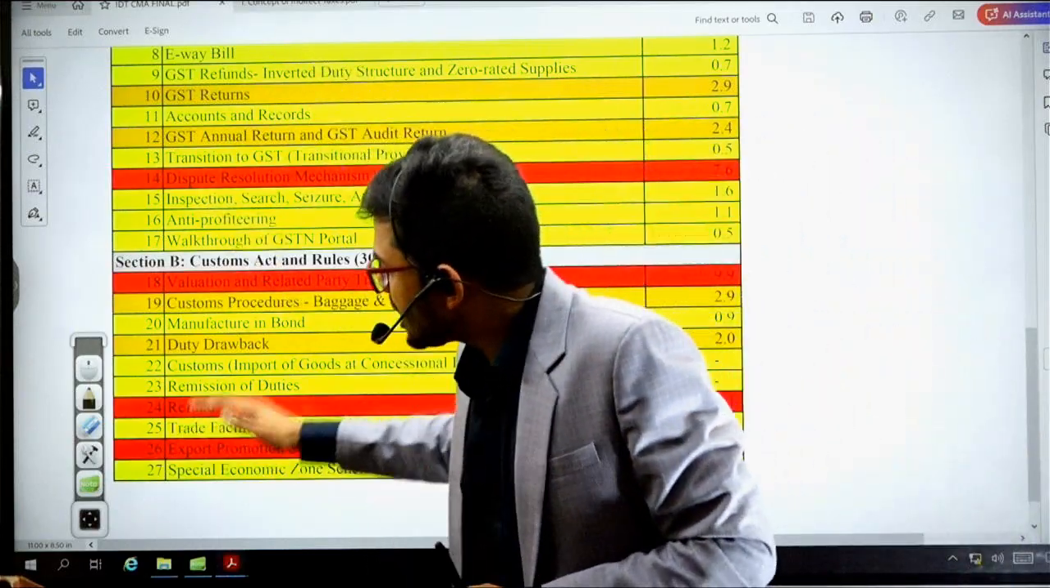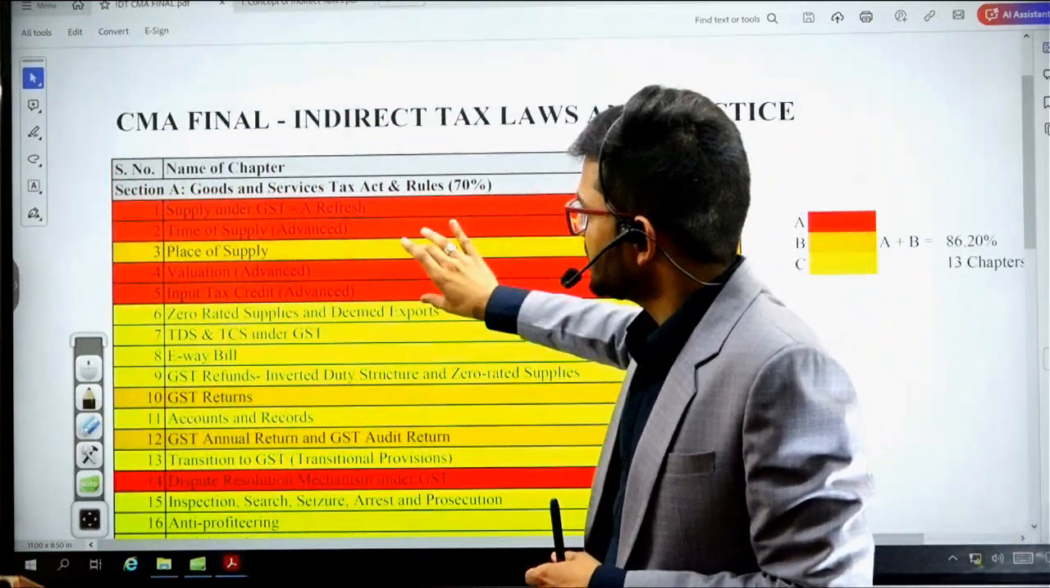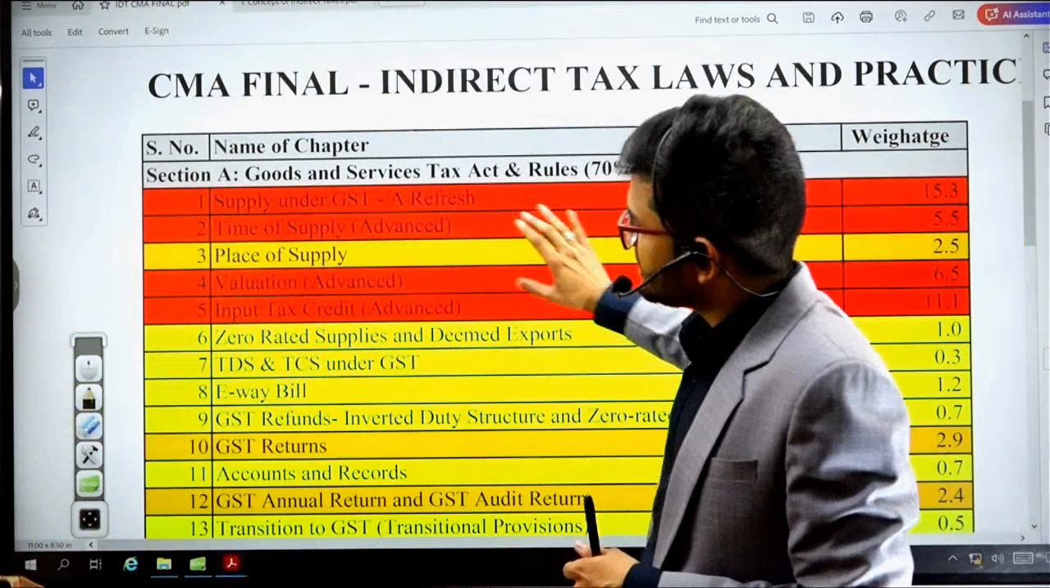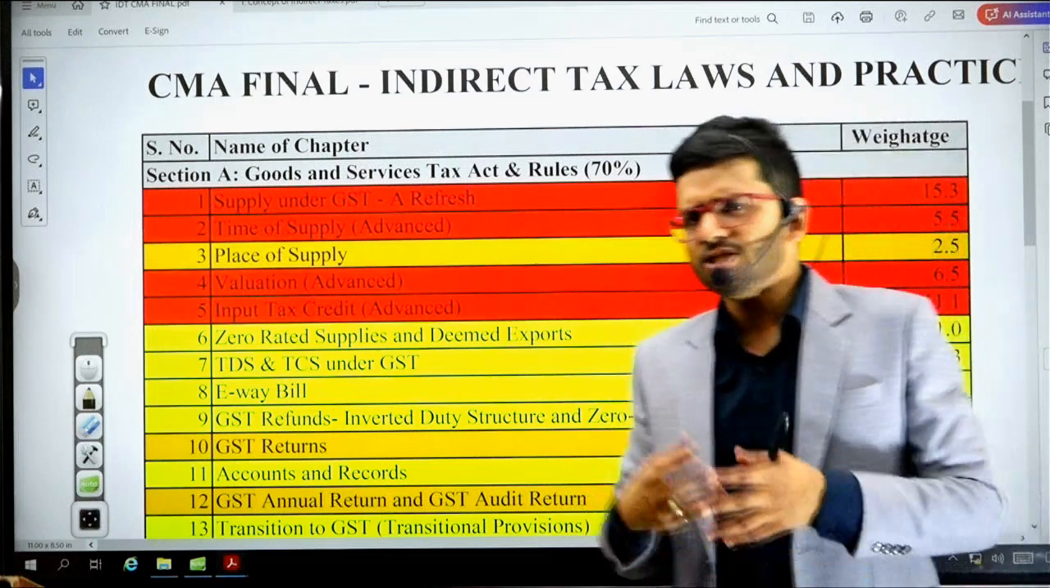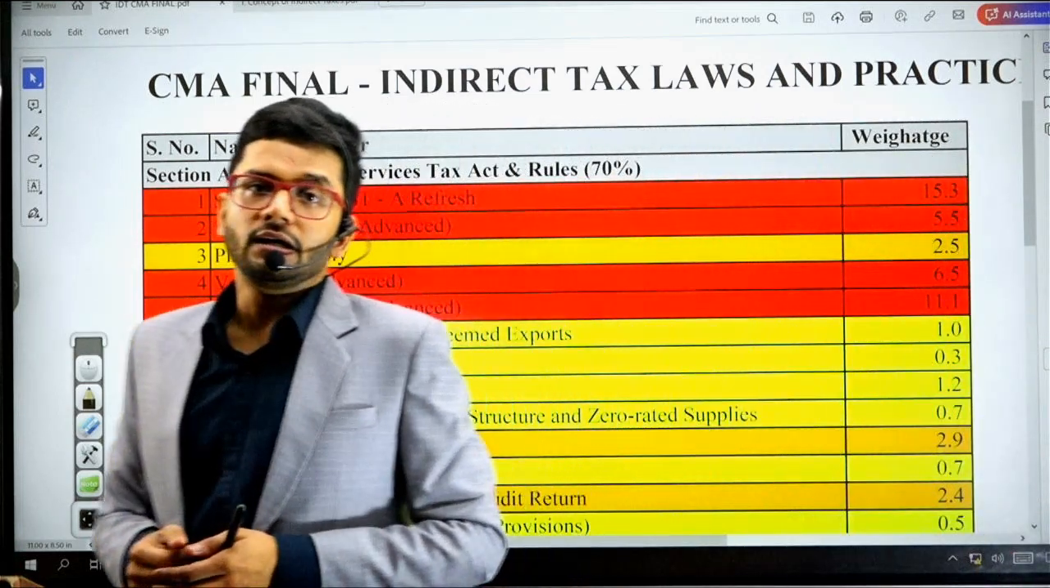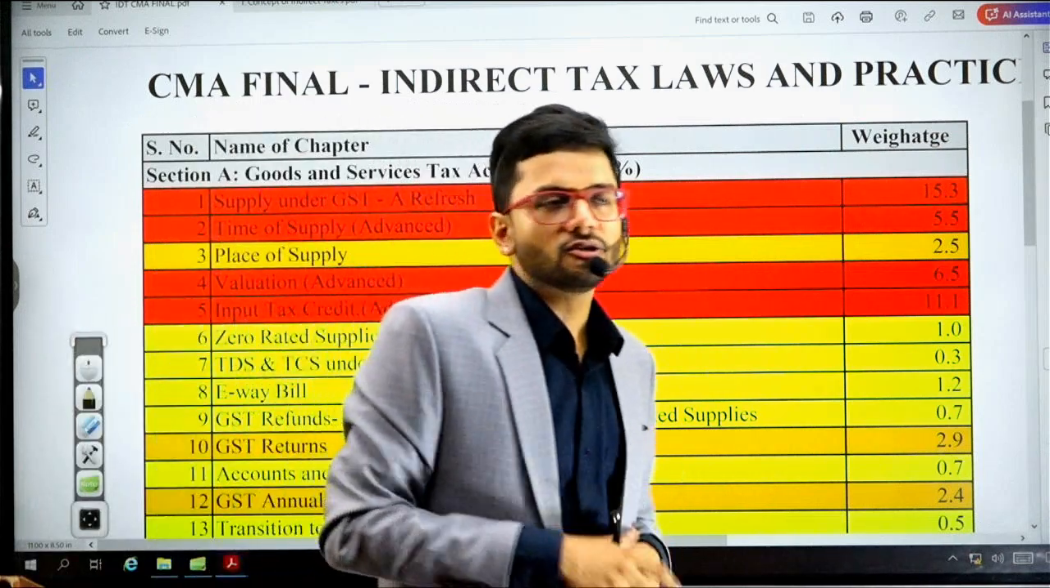We have 27 chapters in your syllabus, starting from supply, time of supply, place of supply. Of course, these are the basics of GST which we need to cover for sure. So these chapters are of course there in your syllabus.